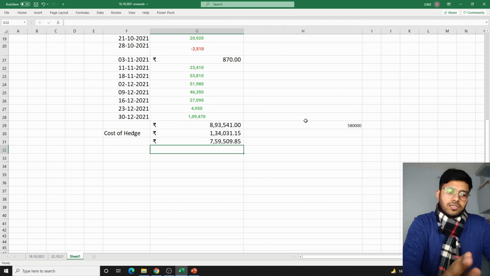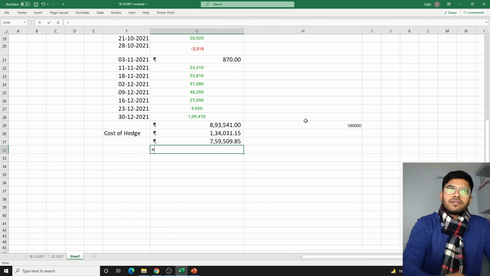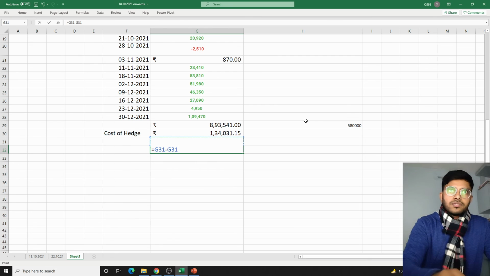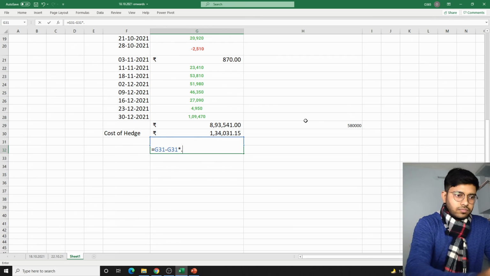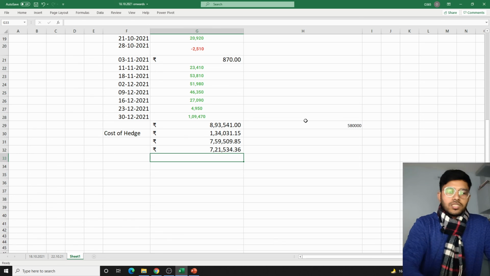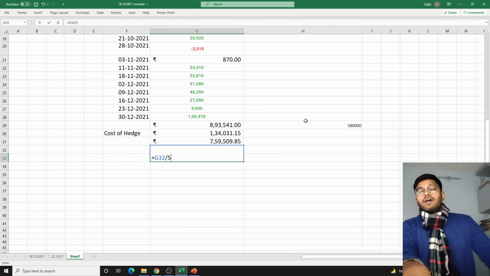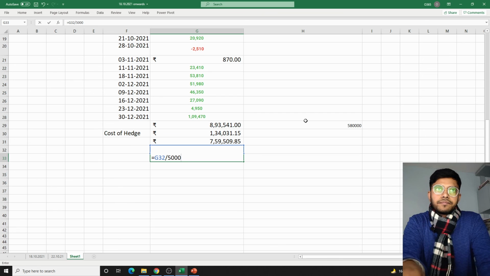So just keep it around 5% or whatever you can approximate. Let's just do that 5%. Minus, so this would be your net profit 7,21,000 on 5 lakh 80,000, or 5 lakh of the average capital, sorry, 5 lakh.